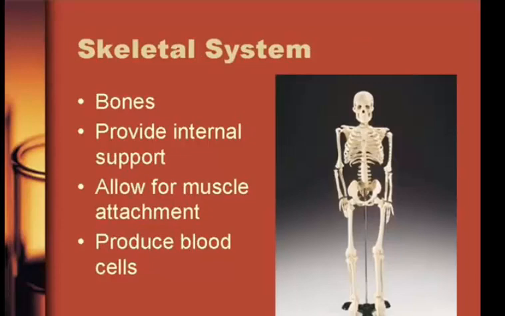Okay, next we have the skeletal system. The main structure, and this are your bones, of course, any of your bones. Now, they provide internal support, allow for muscle attachment, and produce blood cells. So connections to other systems to this are pretty straightforward. Allowing for muscle attachment, of course, relates to the muscular system, and production of blood cells relates to the circulatory system.